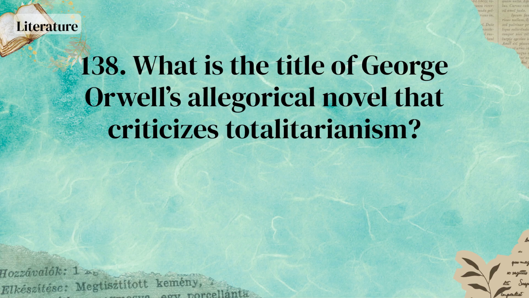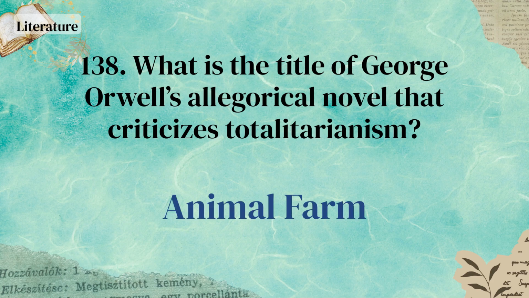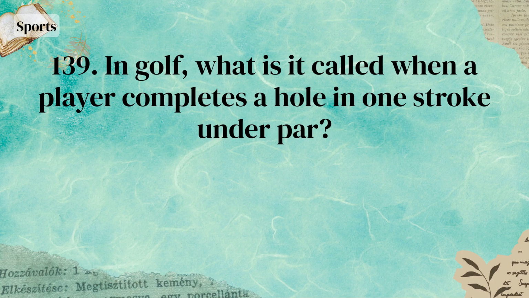Constantinople. What is the title of George Orwell's allegorical novel that criticizes totalitarianism? Animal Farm. In golf, what is it called when a player completes a hole in one stroke under par?